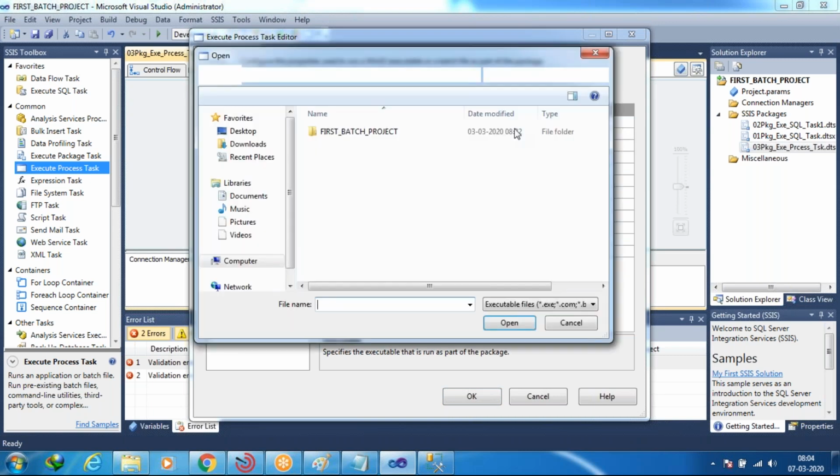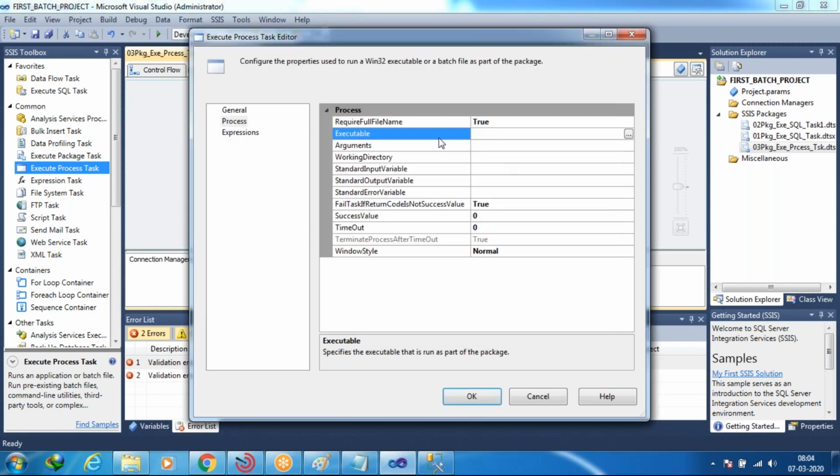Cancel here. In this Executable section, we are going to provide the path of whatever third party application you want to call, where it was installed in our machine.